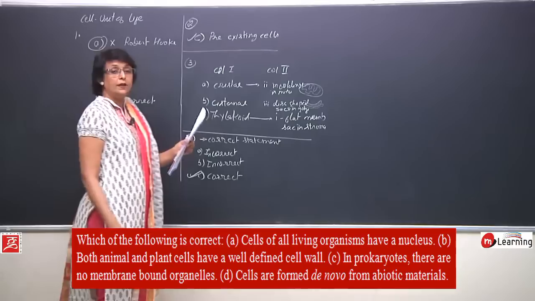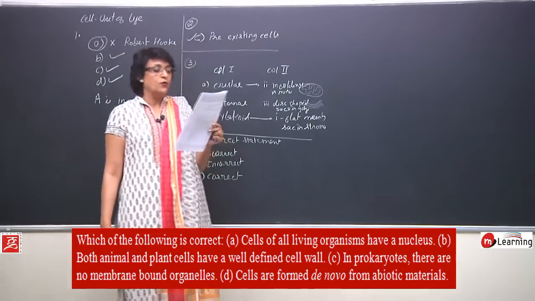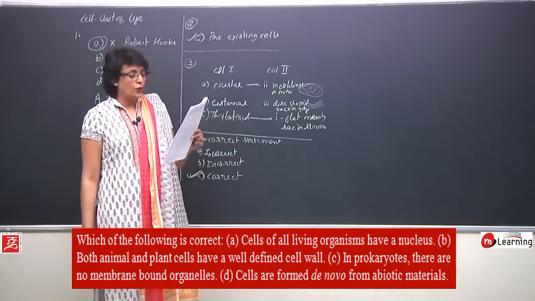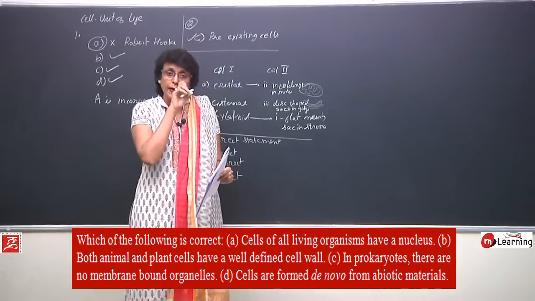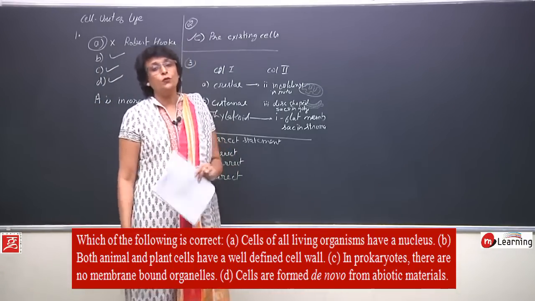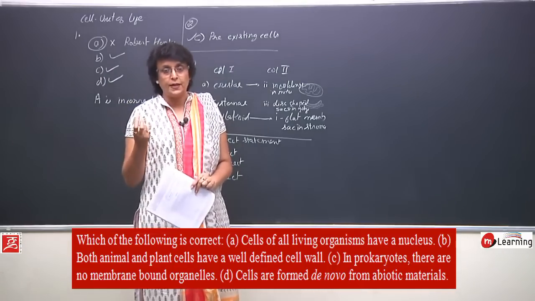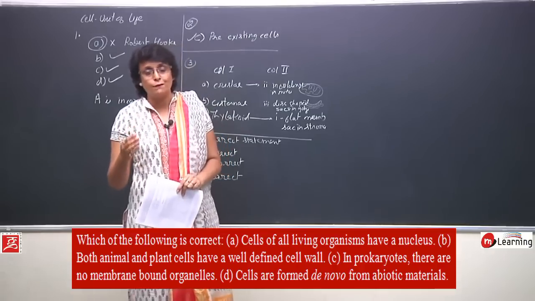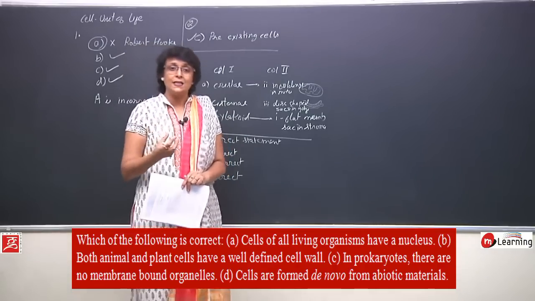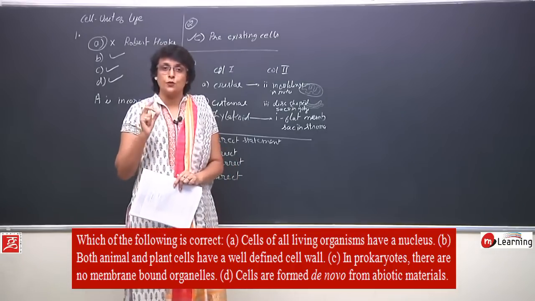Let us also read the D statement. It says cells are formed de novo from abiotic material. Here we need to understand the meaning of word de novo. De novo means every time formed new from something as raw material. So are all cells formed every time? We know in the origin of life the cells developed from abiotic things, but that was the first cell which was formed.